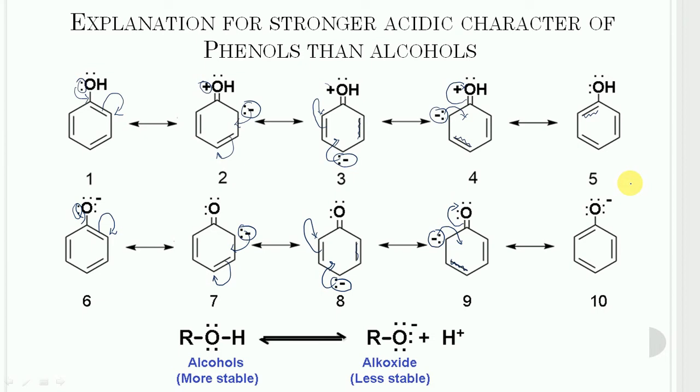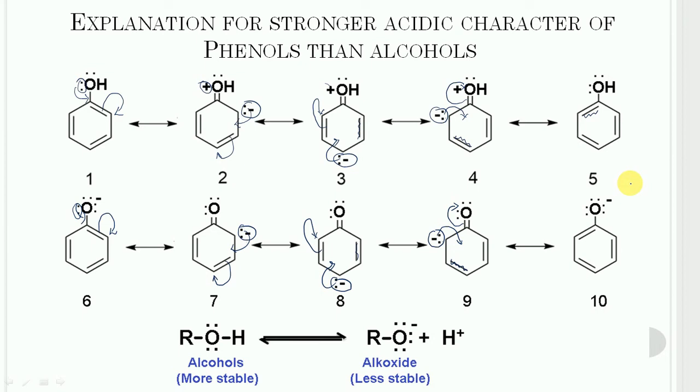It is very clear from the resonating structures of phenol and the phenoxide ion that they are both stabilized by resonance. But if we compare the two, the phenoxide ion is better stabilized in comparison to phenol.